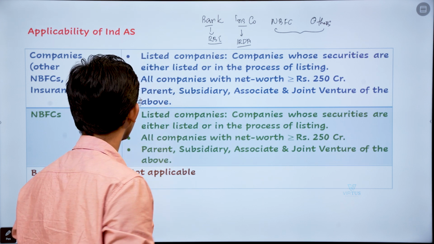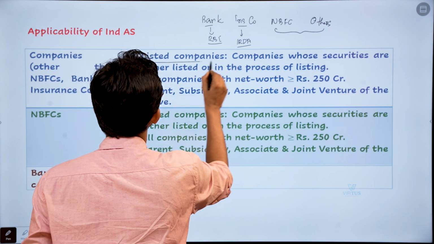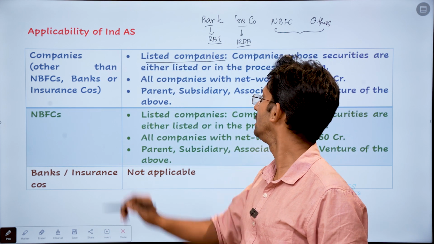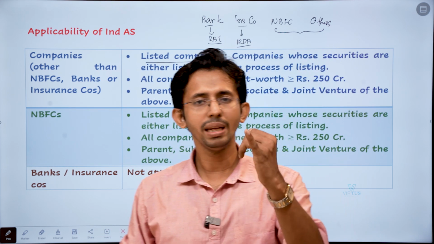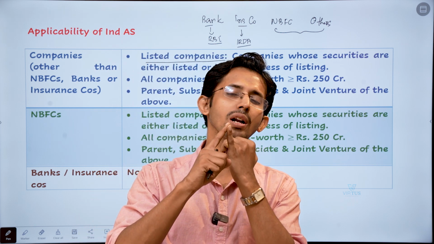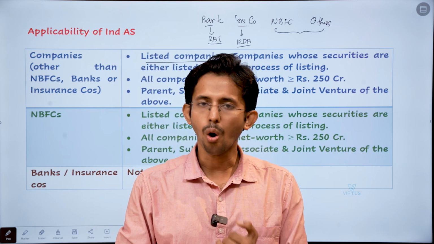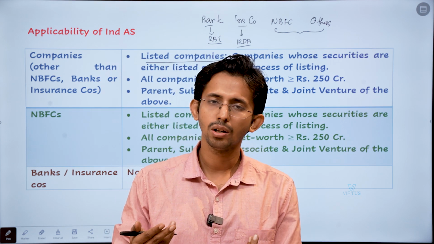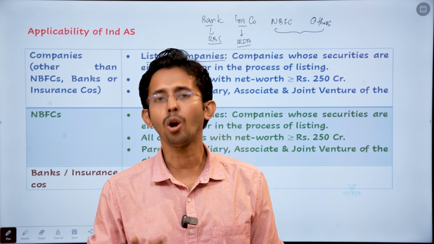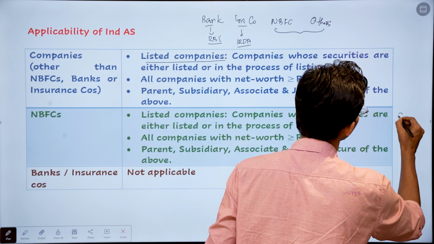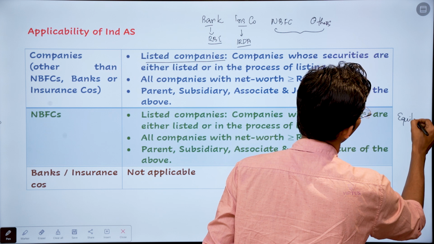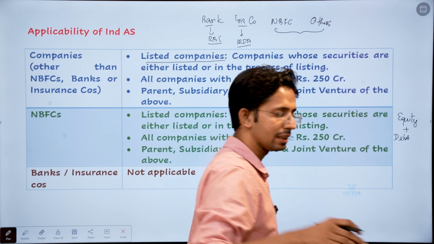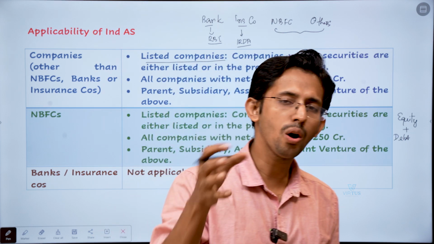Both NBFC and other general category companies, IND AS is applicable in three scenarios. Which are the three scenarios? The first scenario is listed companies or listed NBFCs. Now, by the term listed entities, we mean those entities which have already listed or those entities which are in the process of listing. Already listed or in the process of listing. Listing what? Is it equity alone? No. Equity or its debt. So the listed security could be an equity or a debt instrument.